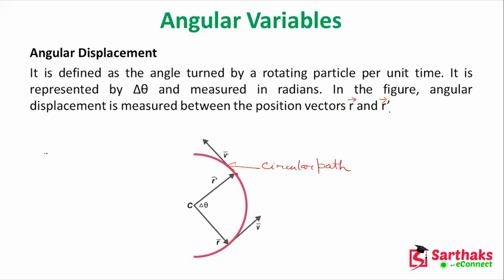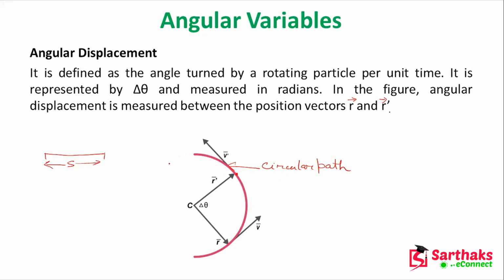Like whenever it is linear displacement, how much distance from here to here, that is the linear displacement. But here the path is not linear, the path is circular. So whenever I am moving from this point to this point, I am covering some del theta amount of radians, right?